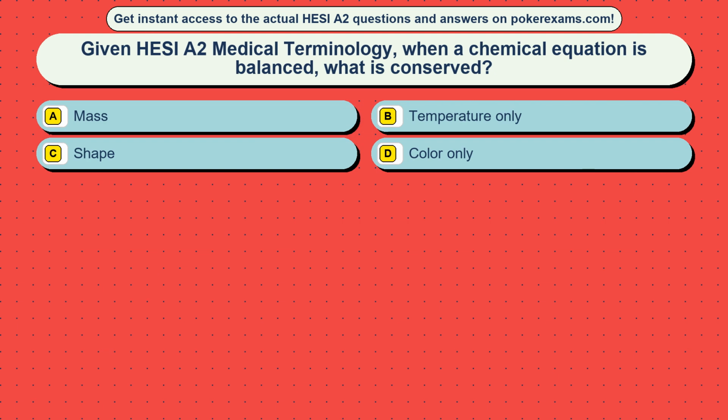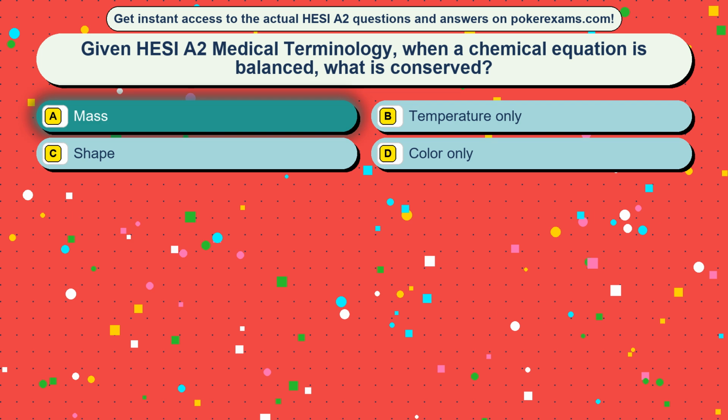Question 18. Given HESI A2 medical terminology, when a chemical equation is balanced, what is conserved? Option A, mass. Option B, temperature only. Option C, shape. Option D, color only. The correct answer is option A, mass.